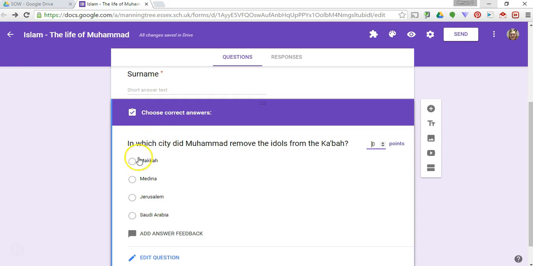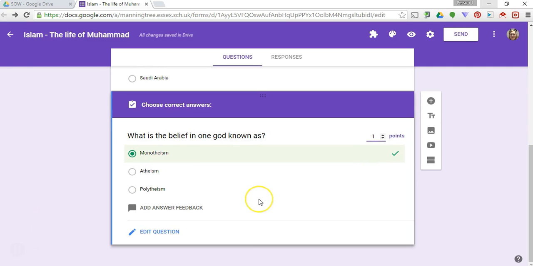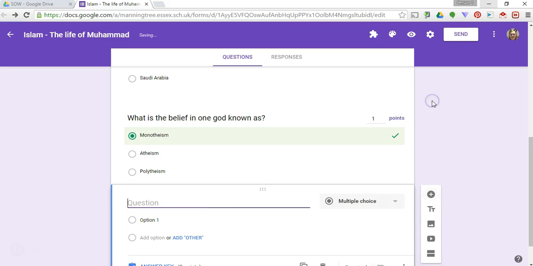Now as it says which city, that's Mecca, and I want to allocate that 1 point. So if they get that correct, they get 1 point. Now you can obviously add how many points that you want that to be worth. So if you've got more difficult questions, they might be worth more than one. That's up to you. So you can keep adding more questions by pressing the plus. Make sure it's a multiple choice question, and then you can type in your question and the options and choose the answer key.